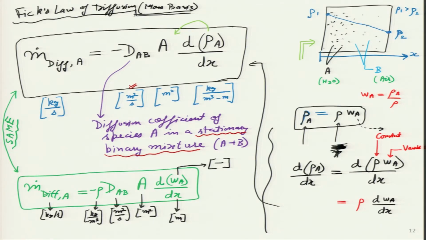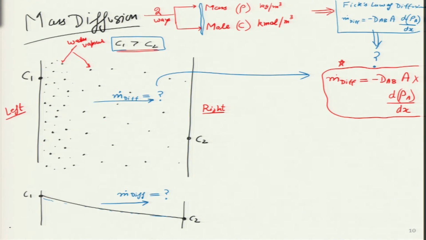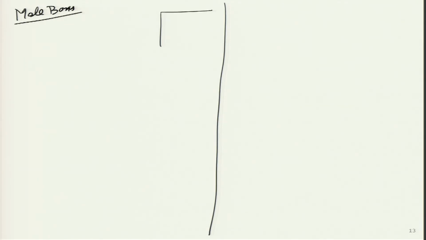What is D AB? We will look at it very soon, the formal definition of D AB, which is the diffusion coefficient of species A in a stationary binary mixture. So, let us go back one slide over here. This is where we started the analysis, I think 2 slides back, and the first part was on the mass basis, and this is something that we have completed now. Now, let us look at it from the mole basis. It will turn out to be very straightforward and simple, and we are just doing the whole thing on the mole basis, so here I can do it slightly quickly.